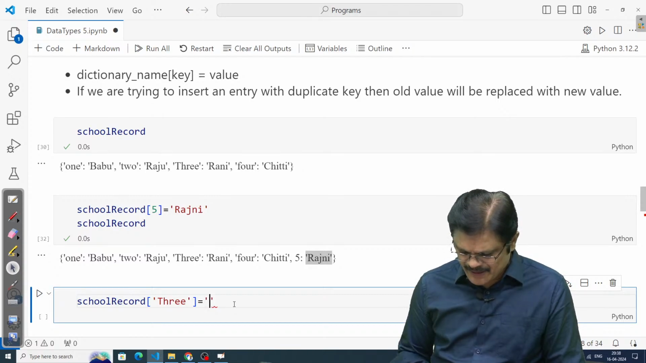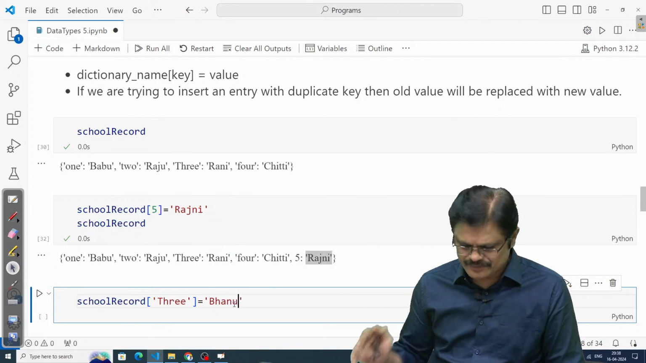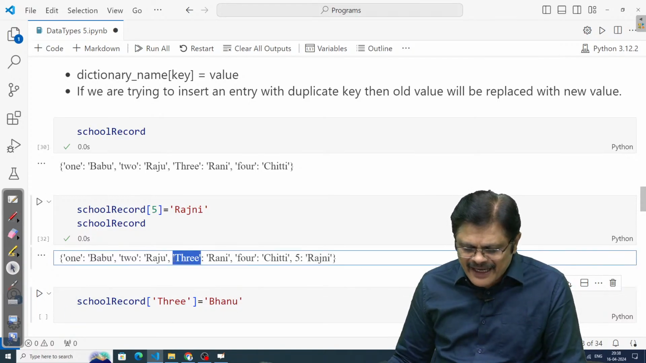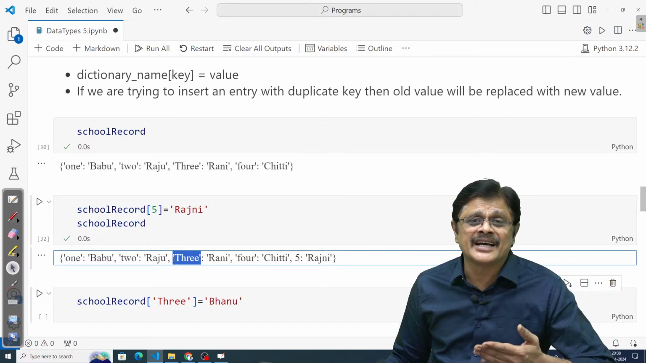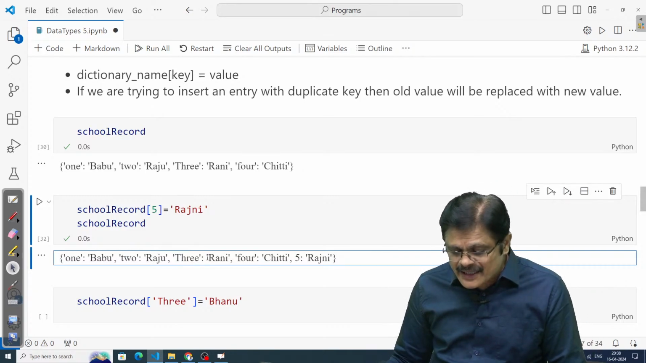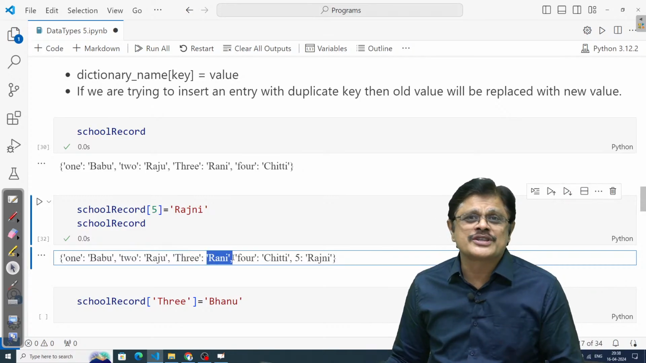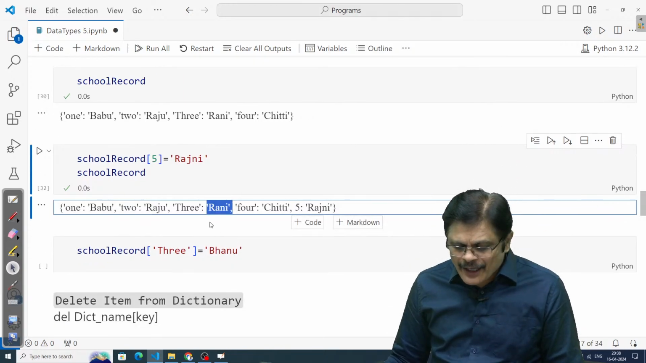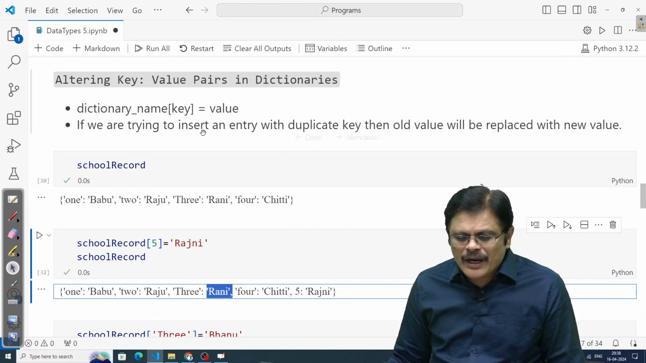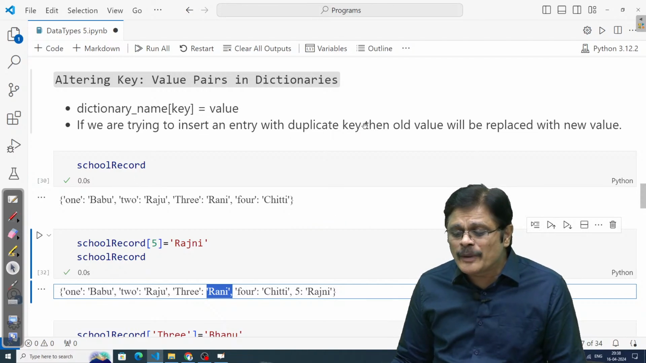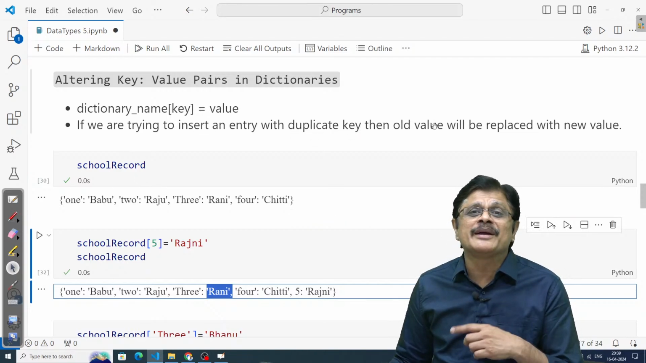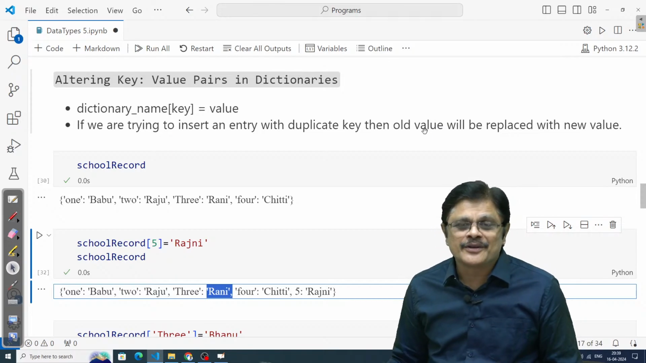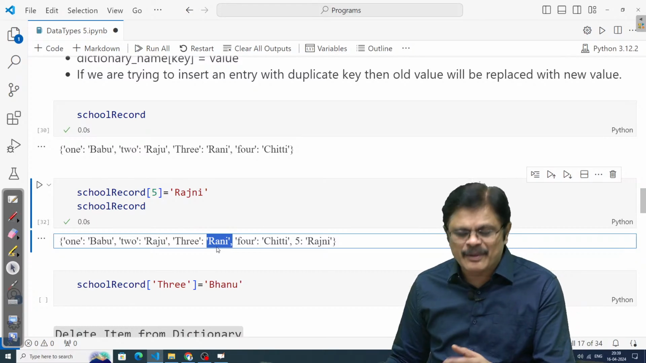Now what I do is, I try to update school record, maybe this 3, maybe I write Bhanu. Let us see what happens. See, actually there is a key value 3 already existing in the dictionary, and for that this Rani is associated. In this case, what happens? If you are trying to insert an entry with a duplicate key, then the old value will be replaced with the new value. So this old value Rani is replaced with this Bhanu.